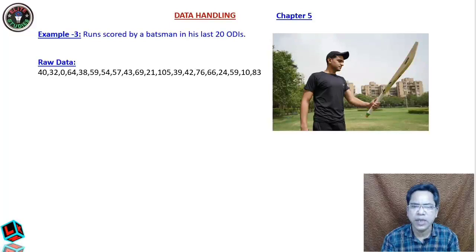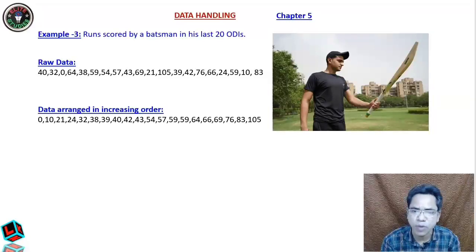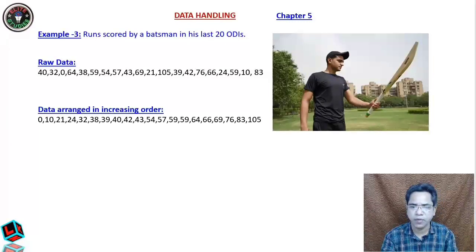Now the 20 ODIs, suppose it is 50 ODIs or 100 ODIs, and the question is how many times he got more than 50, or how many times he hit a century. If the data is in the form of raw, then it is very difficult to answer. But if you arrange the data either in the increasing or in the decreasing order, let us say 0 to 105, from here you can say that in the last 20 ODIs he has hit 1 century, 105.